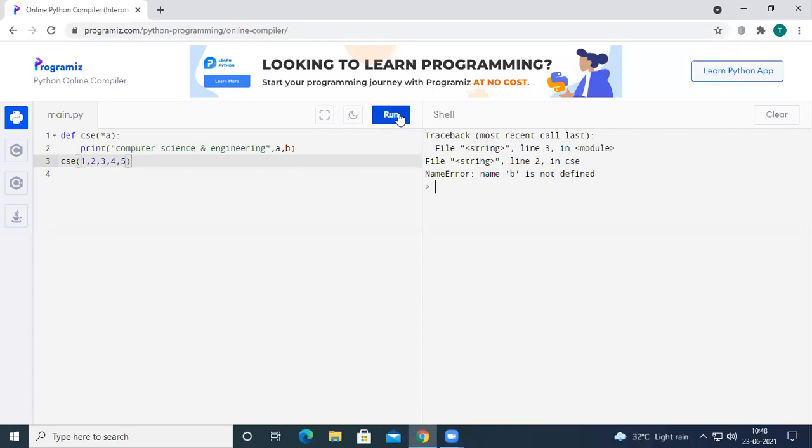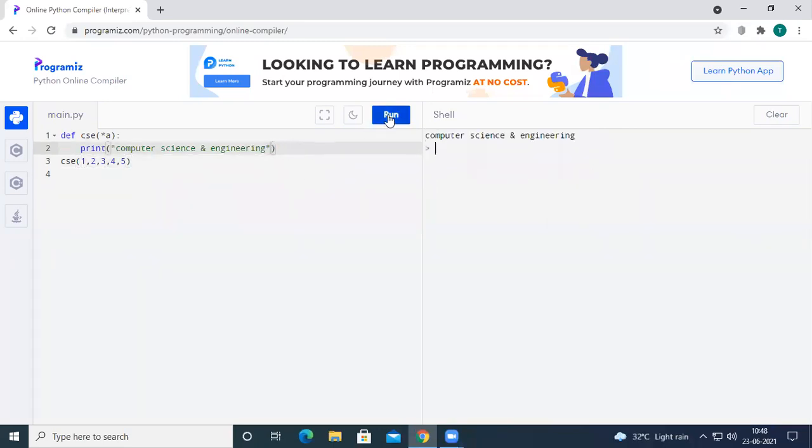And if I run the code, it is going to print computer science and engineering. If I pass only 4 parameters, then also it is going to execute. If I don't pass any parameters, then also it is going to execute. If I pass 1 parameter, then also it is going to be executed.